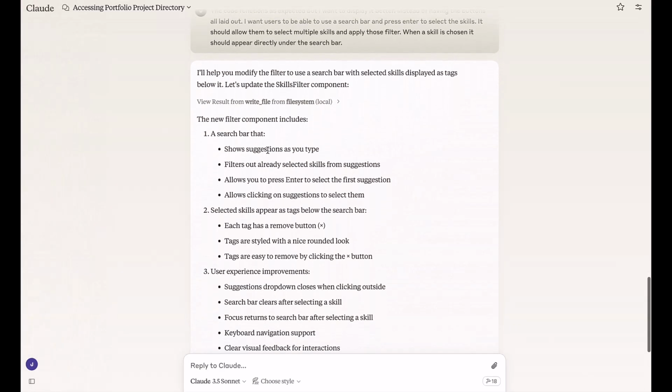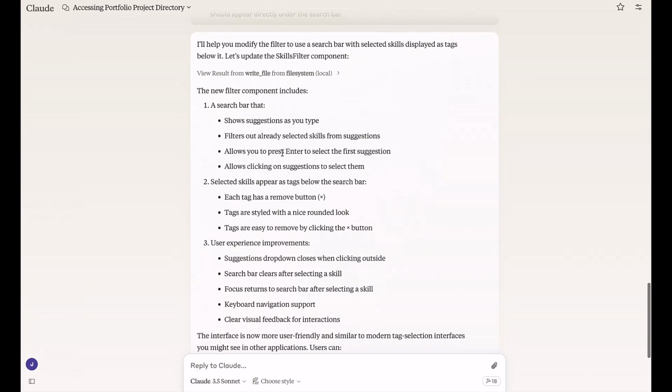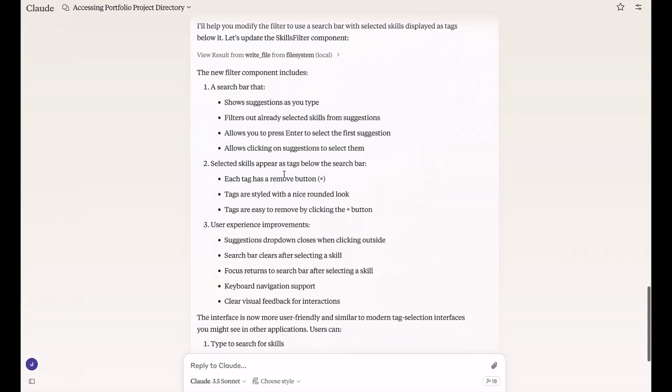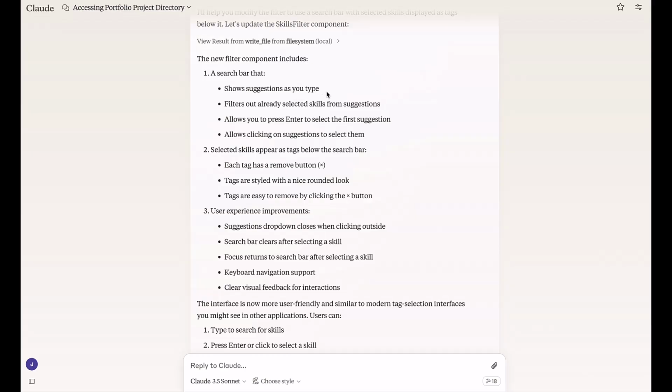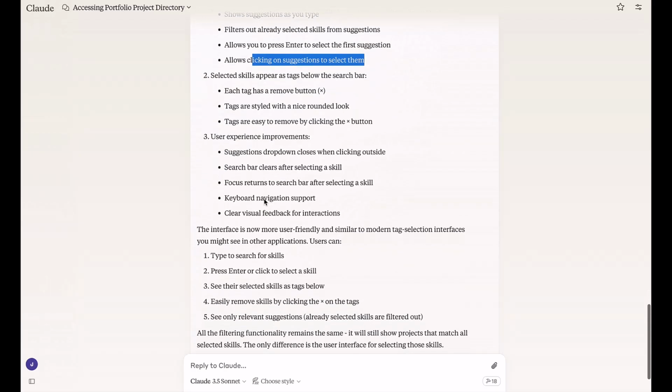So the new filter component includes a search bar and then basically just reiterating all the stuff that I said. Let's see, show suggestions as you type. So I didn't even ask for that. That's a great addition though. Filters out already selected skills from suggestions. Yeah, that makes sense. Allows you to press enter to select the first suggestion. Yep, that works. Allows clicking on suggestions to select them. Interesting. I've got to see how that works in practice.